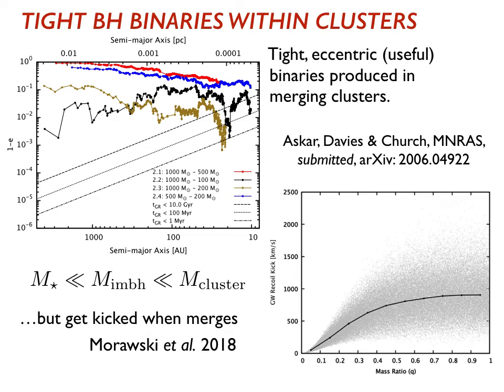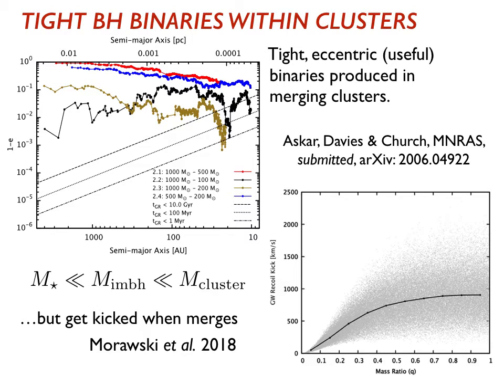These plots just show the results of our simulations. The crucial point here is the intermediate mass black holes' masses are much less than the mass of the cluster, so they don't affect the stellar cluster merger. But because they're much more massive than the stars, they sink very easily to the middle of the merged cluster and form a binary. And what we show in the plot on the left then are examples from runs where we see we make extremely tight binaries, separations only of a few AU ultimately, and they have merger times by gravitational radiation which are usefully short.